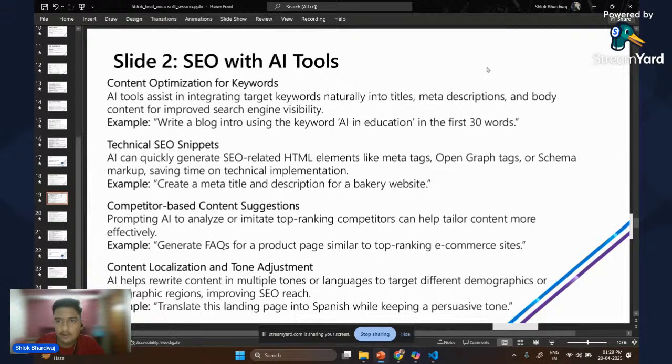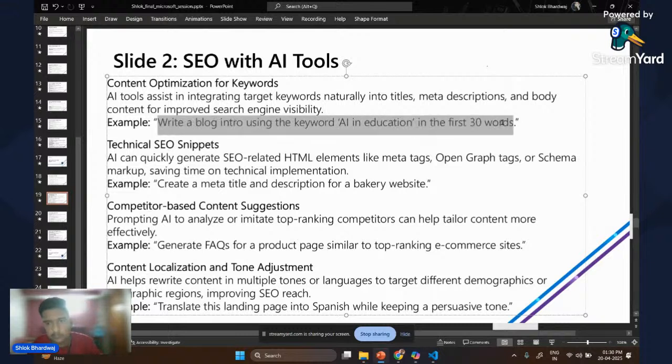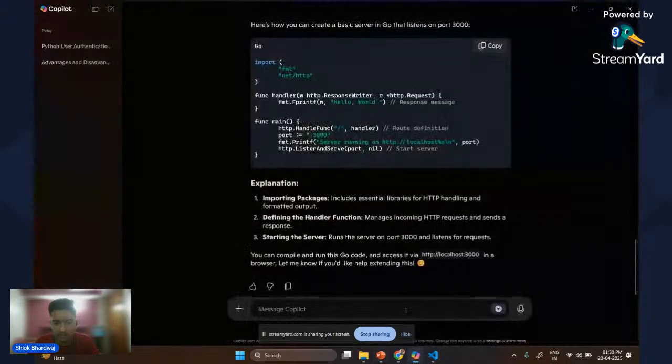But what if we want to automate this process and not go deep into it without coding and all? We can do this with the help of Copilot again. So let's read this. AI tools assist in integrating target keywords naturally into titles, meta descriptions, and body content for improving the search engine visibility so that our site is more visible when we Google it, right? Or use Microsoft Bing for the same. So let's see this. Write a blog intro using the keyword AI in education in the first 30 words. So let's just test it.